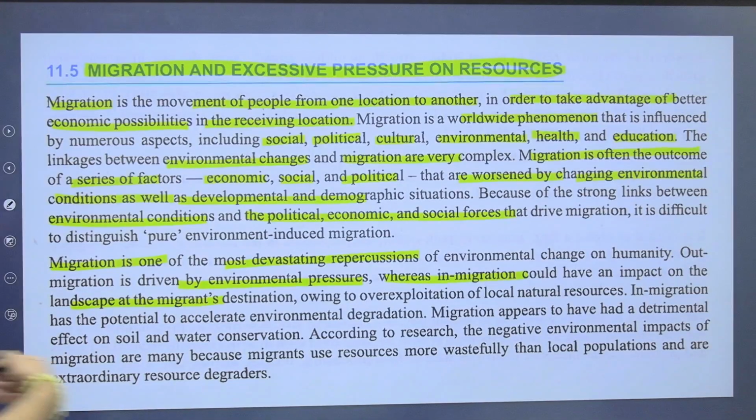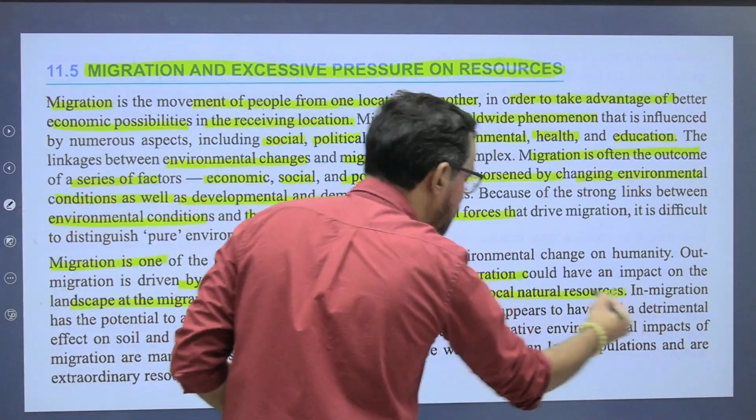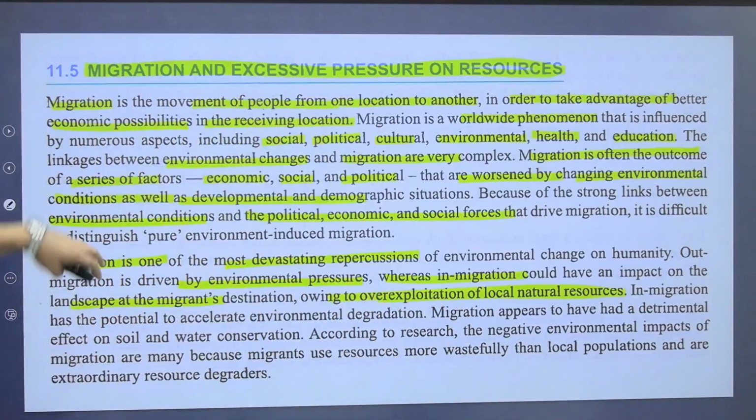ठीक है? So it is like जहाँ पे लोग जा रहे हो मूव होके they can suffer these things, and जहाँ से जा रहे हैं that also suffer. ठीक है? In migration has the potential to accelerate environmental degradation. Migration appears to have had damaging effects on soil and water conservation.